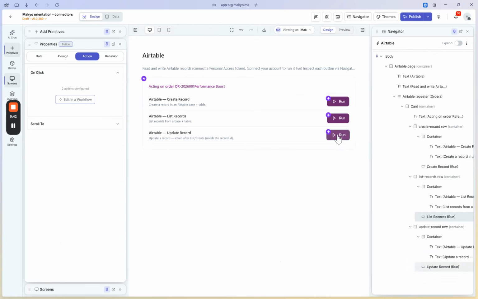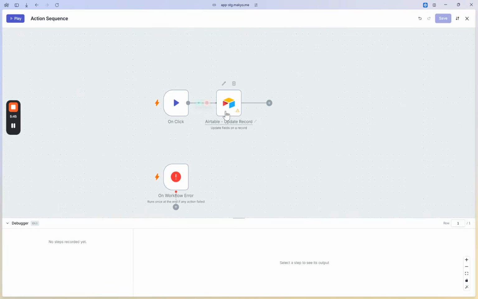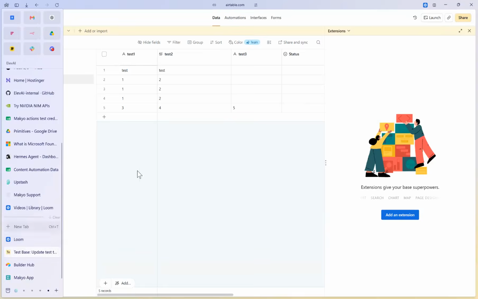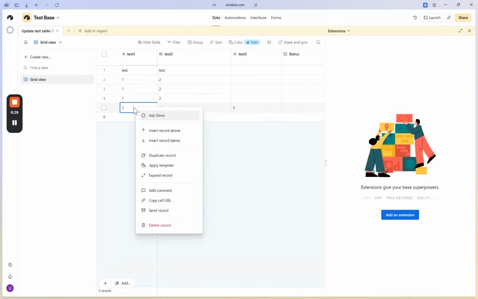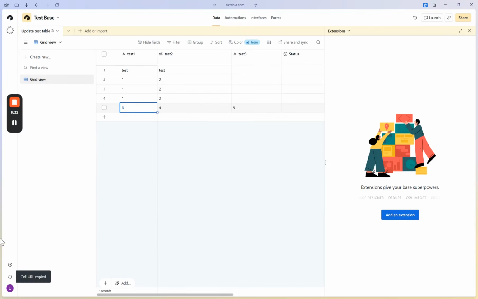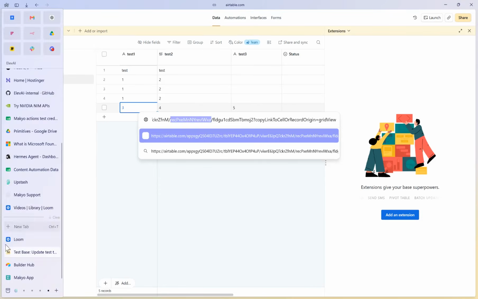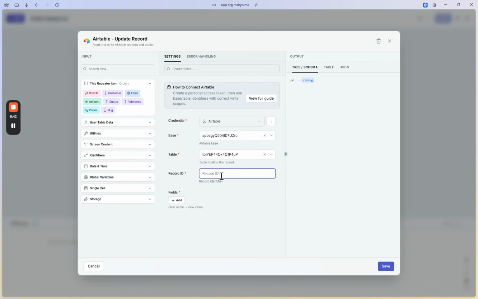Now let's move on to update record. So here we need a base ID, we need a table ID, and we need a record ID. And you can find this in Airtable by selecting a record, copying the cell URL, and you can find here the ID starting with REC. So let's add it here, and we will update this specific ID.